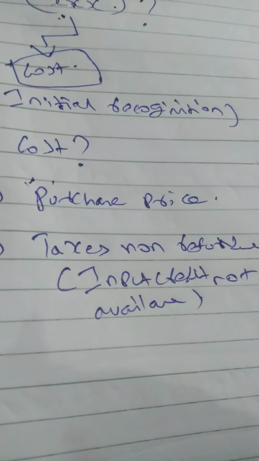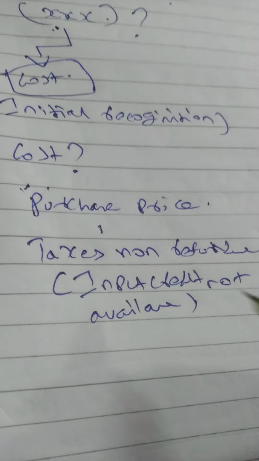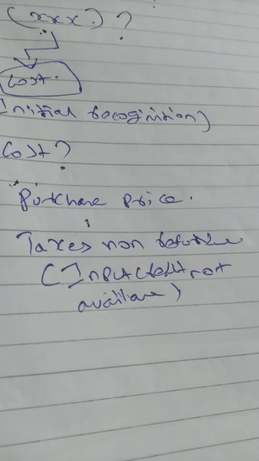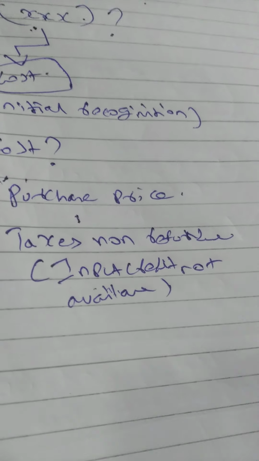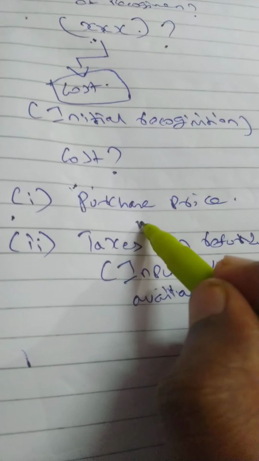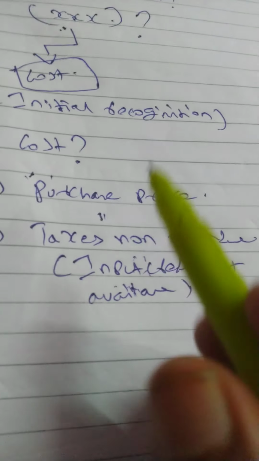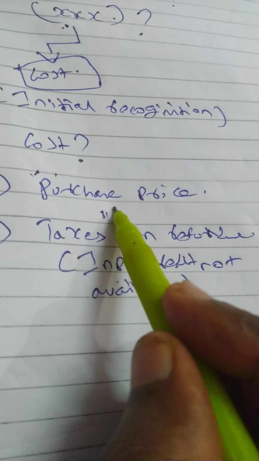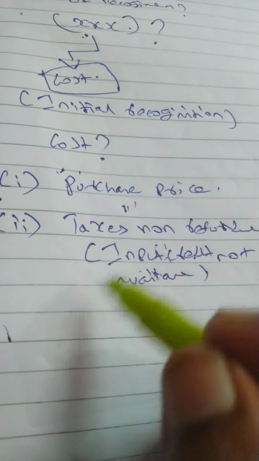Whatever the GST tax we paid for this asset is added with the cost of the asset, because we are not utilizing it for further credit purpose. For availing set off with the liability, we are not utilizing this input credit, so that should be added with the cost of the asset. Okay, if you are taking input credit, then you should not add it with the cost of the asset. Correct? Double benefit you should not take.